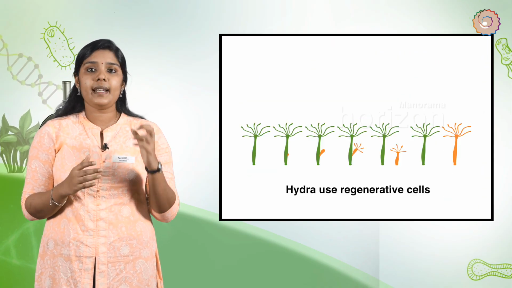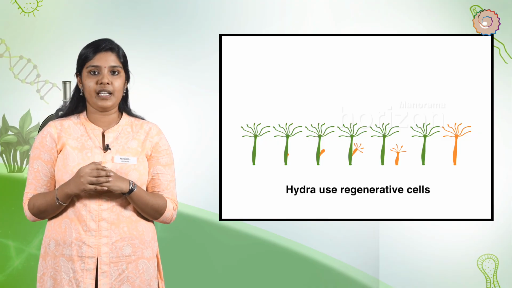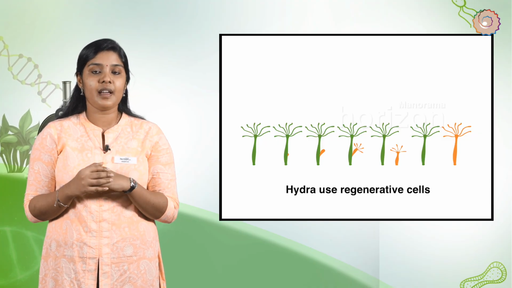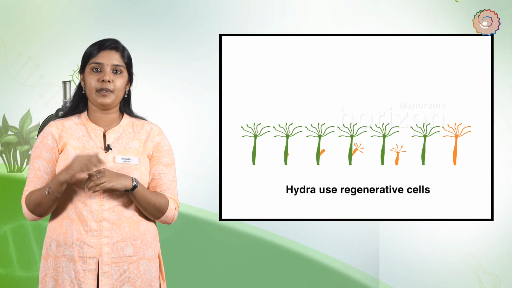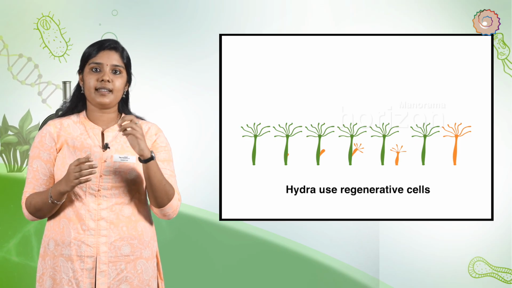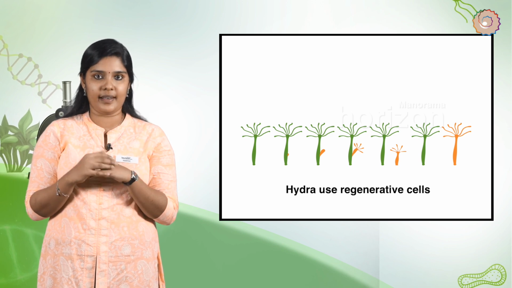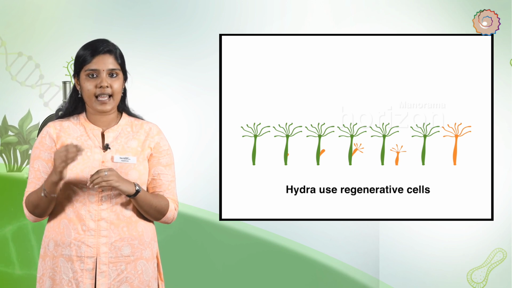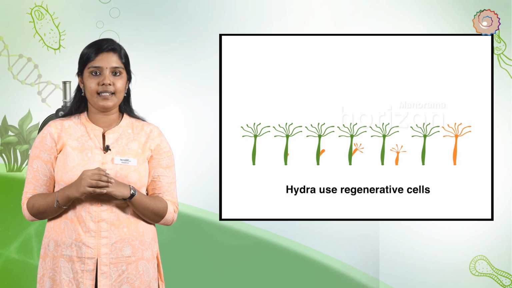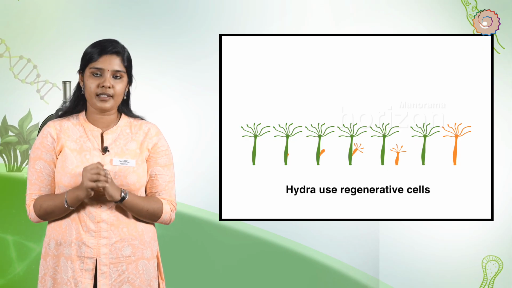Budding. Budding is a type of asexual reproduction in which a new organism is developed from a small bud arising from the parent's body. A bud thus formed detaches from the parent's body to develop into a new organism. Organisms such as Hydra use regenerative cells for reproduction in the process of budding.